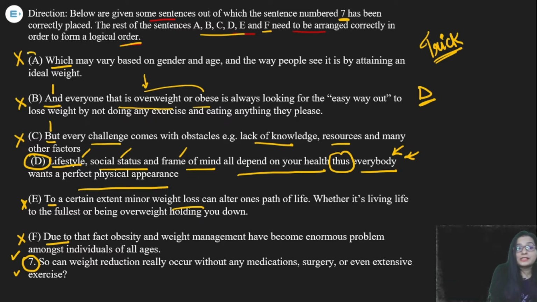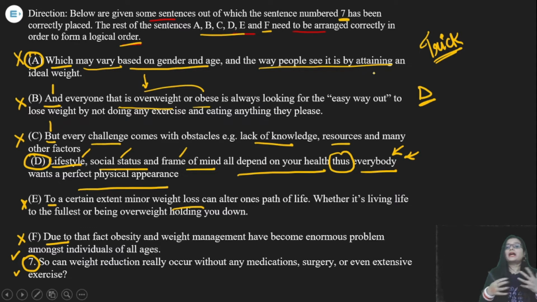So first statement, that is A statement, is saying "which may vary," means which may be different. Vary means different, "based on gender and age and the way people see it. It is by attaining an ideal weight." Do you think we can connect it with D? Yes, we can. Now let's read the sentence again. Lifestyle, social status, frame of mind all depend on your health, the kind of health you have, the kind of lifestyle, social status you will have. Thus, everybody wants it. The physical appearance, they want the perfect physical appearance, which may vary.